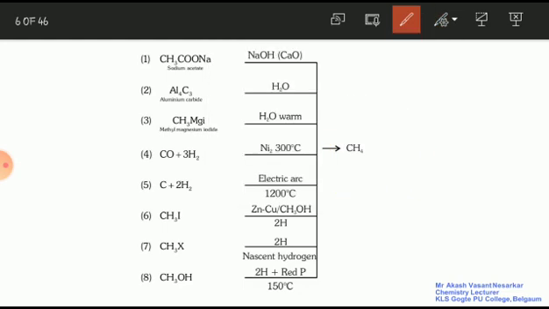So the product should be what? Alkane, because we have to prepare alkanes, and the preparation of alkanes can be done by using various reagents and various reactants. The very first one is what?